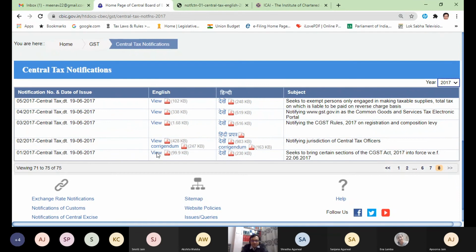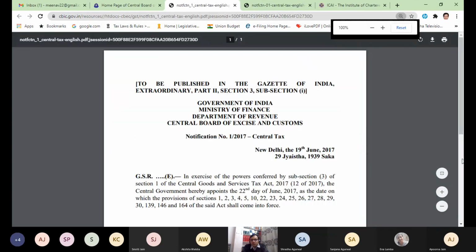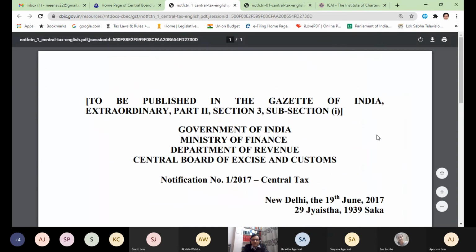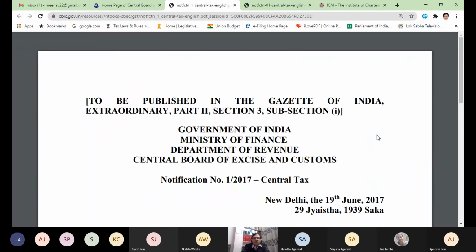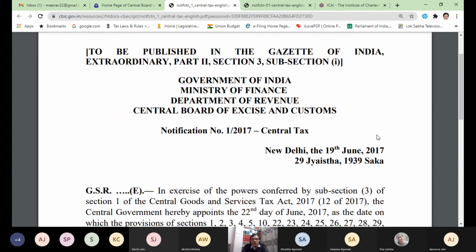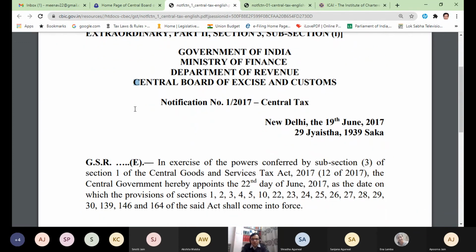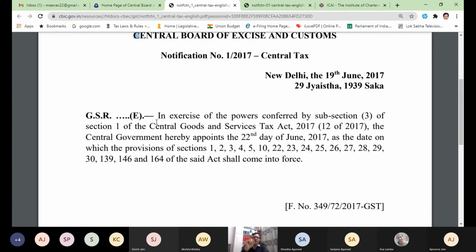Now when you click it, this was my first notification, and this is what it says. This is how you should learn the art of reading the notifications also. Now the board is what? Central Board of Excise and Customs. Because at that time CBIC was not CBIC, it was CBEC, Central Board of Excise and Customs. After some time, they renamed this board as CBIC, Central Board of Indirect Taxes and Customs.